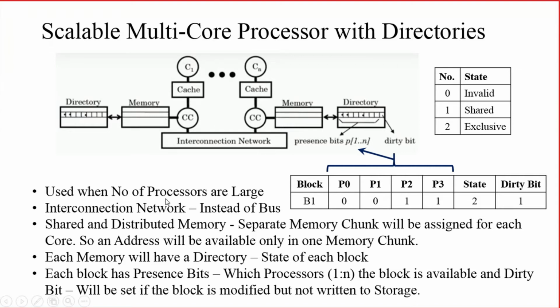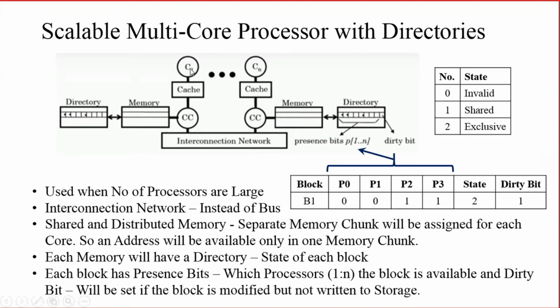If the number of processors is small, say for example 4 or 8, we can go for snoop based, and in that case you will be using a bus for interconnecting all the cores. When the number of processors is large, instead of a bus connection, we will be going for an interconnection network.